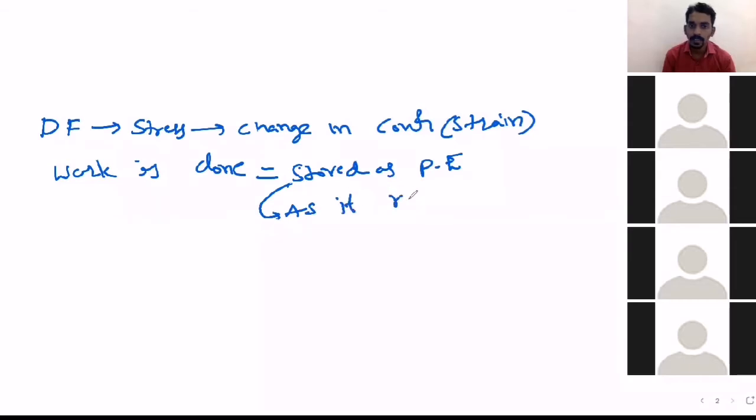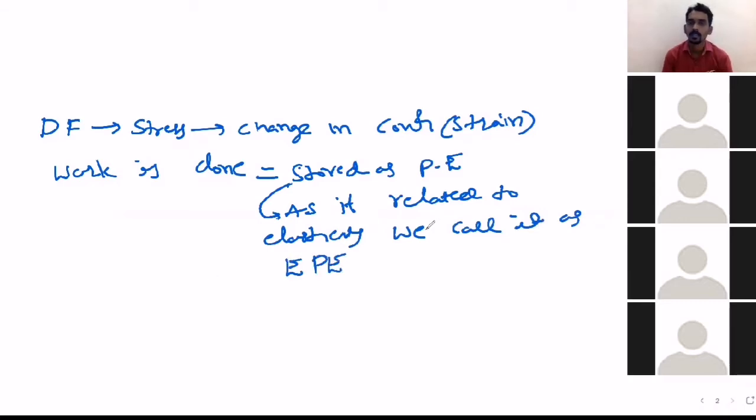But here, as it is related to elasticity, the property of elasticity, we call it elastic potential energy. Not only in this chapter, in any chapter, if you do some work by applying force to change the configuration, we take that work as equal to potential energy, because work done in changing the configuration always stores in the body as potential energy.